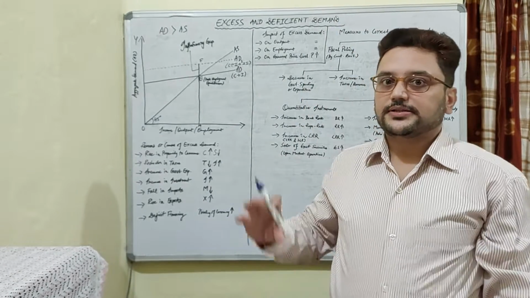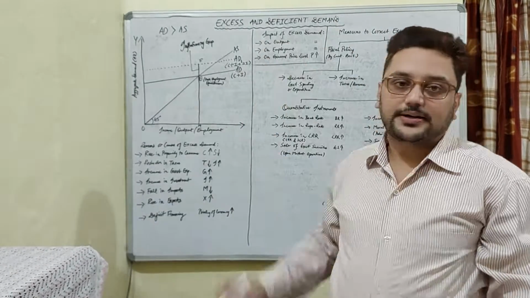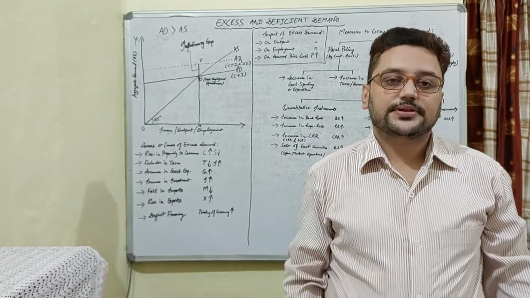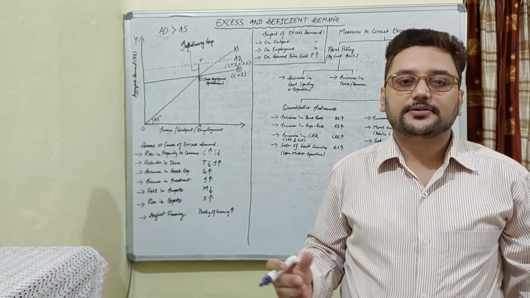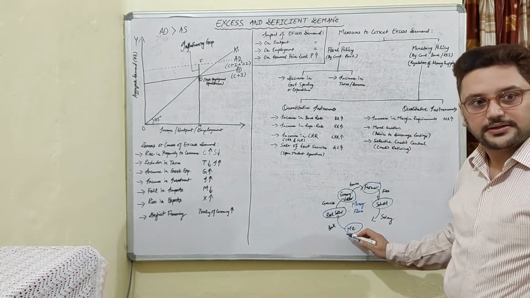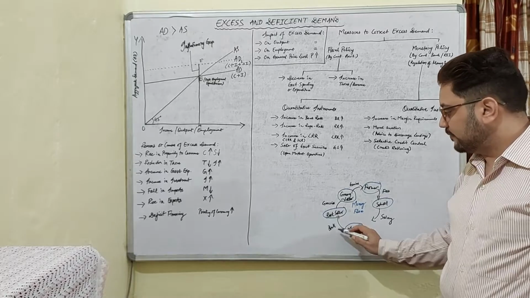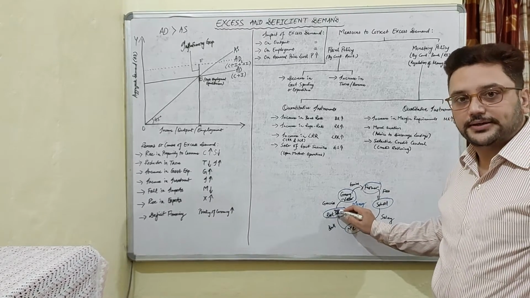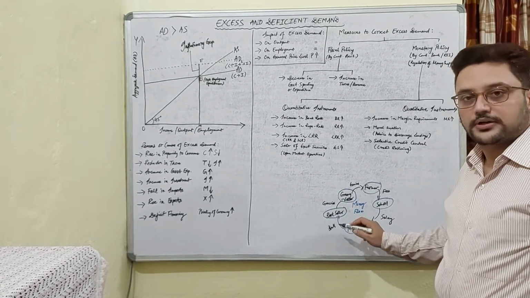Today we are going to discuss the topic excess and deficient demand. So before going to excess and deficient demand, let us first see a very small example which I have written here. This is me, and I purchased a book from a bookseller. So I gave money to the bookseller and the bookseller gave me the book.